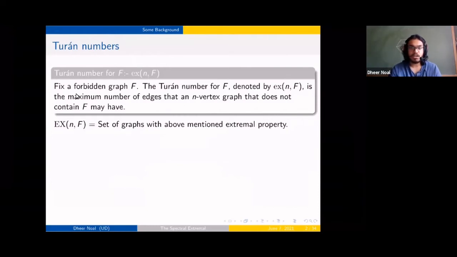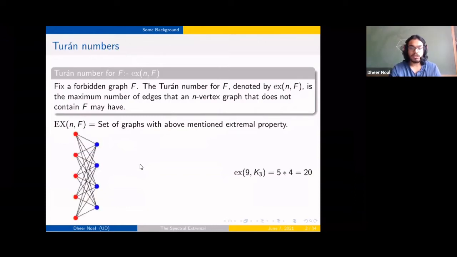And we denote the set of extremal graphs with this notation. One easy example is the case when F is a triangle: the extremal graphs look like complete balanced bipartite graphs. You can see that this graph has no triangle by taking any 3 vertices, and at least 2 of them, by the pigeonhole principle, lie in the same part. Therefore, you can't have any triangles.